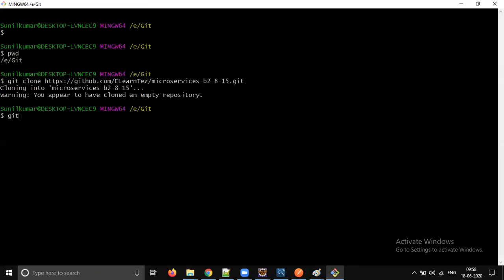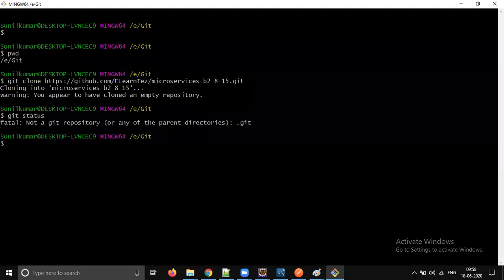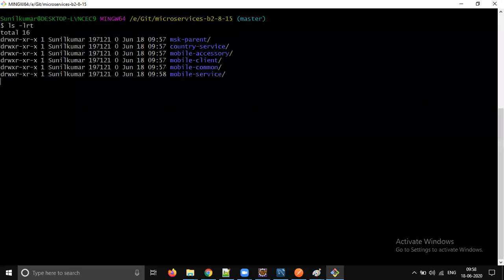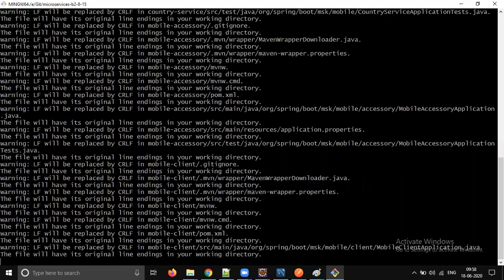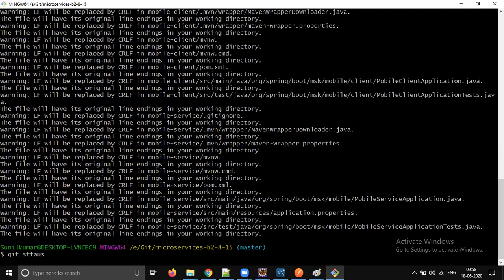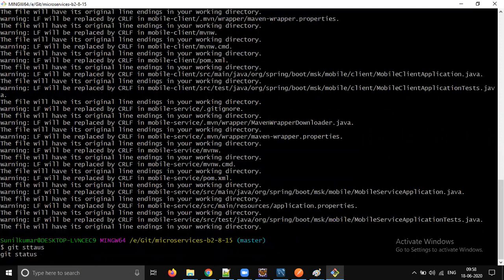Right, so right now we are here. Let's go inside microservices hyphen B2 850 here. ls hyphen LRT. So these are all the files we added. Let's add everything. Yes, git status. Now all the files, the typo mistake. Let's do git status. You see all the files will be shown in green color.